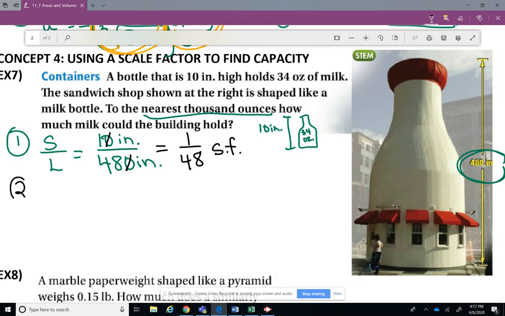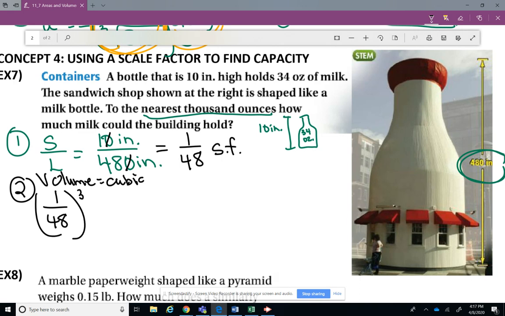The second step. Capacity is kind of like volume, okay? And volume is cubic, right? So let's write that. Volume is cubic. So we're going to take the scale factor and we're going to cube it.